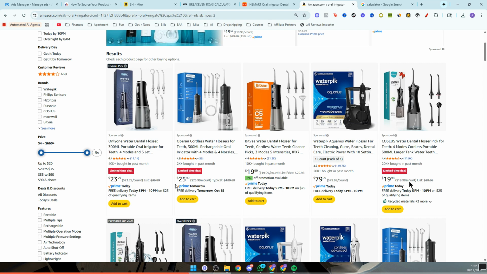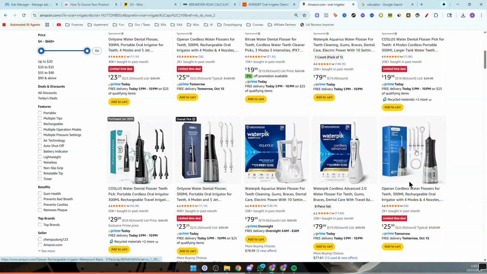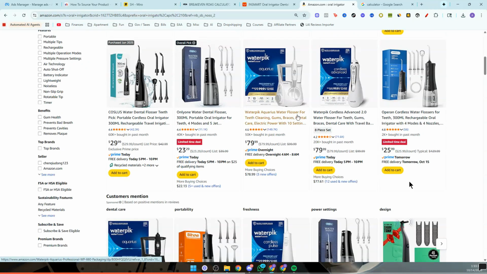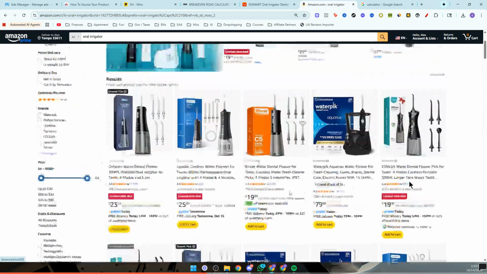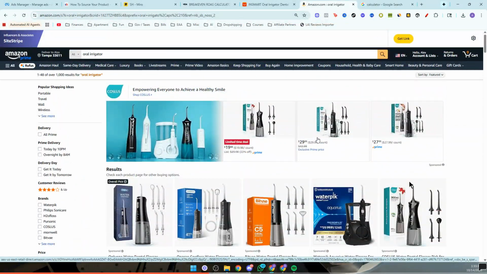When you start to charge more than that, $15, $20 upwards of that, unless you have something significant or unique about your product, like for example, this one has a bigger jug to hold more water and it's also more compact, I guess. This one has different heads. Unless you have something that's a higher premium value, like this one's marketed to people with braces and stuff like that, it's very hard to charge more than $20 over the average price that we'll see on Amazon.